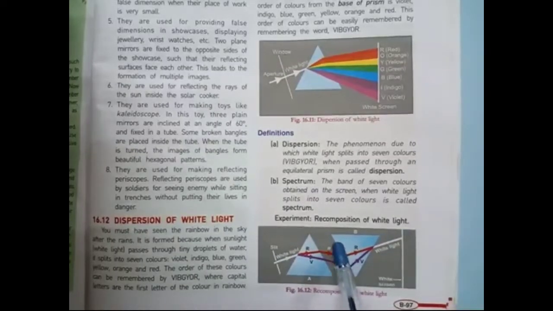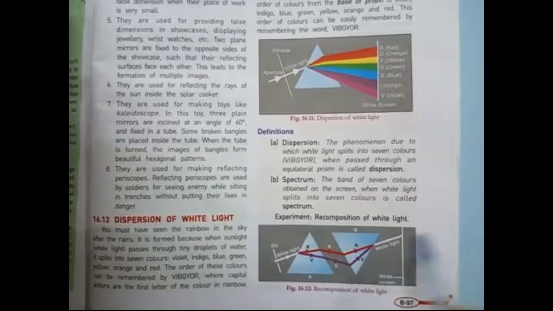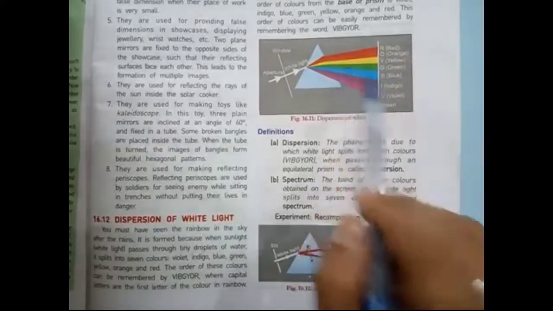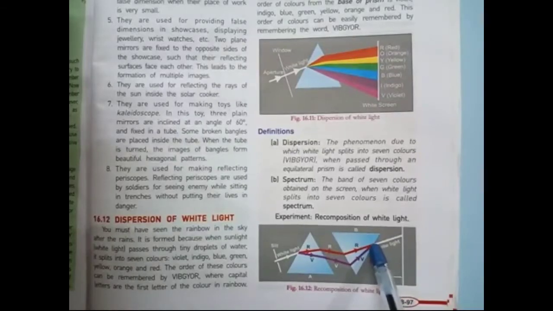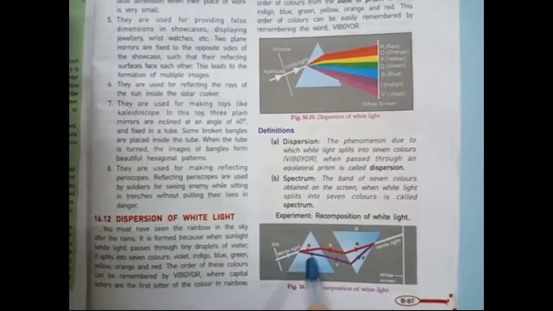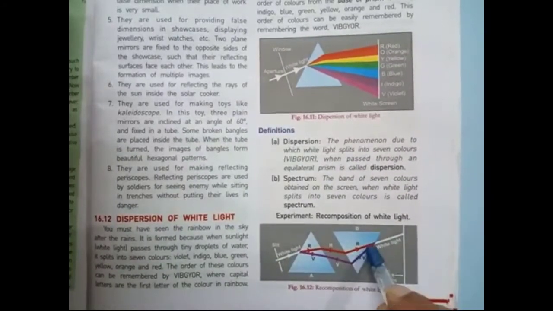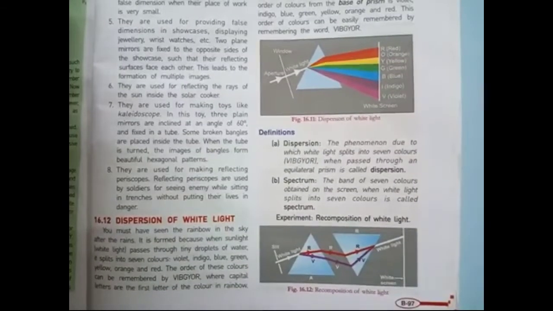But if you place one more prism inverted, and obviously the second prism should be equilateral, then this dispersed light will meet at a certain point, which means the light comes in as white, disperses here, and again it will assemble to make white light on the white screen.